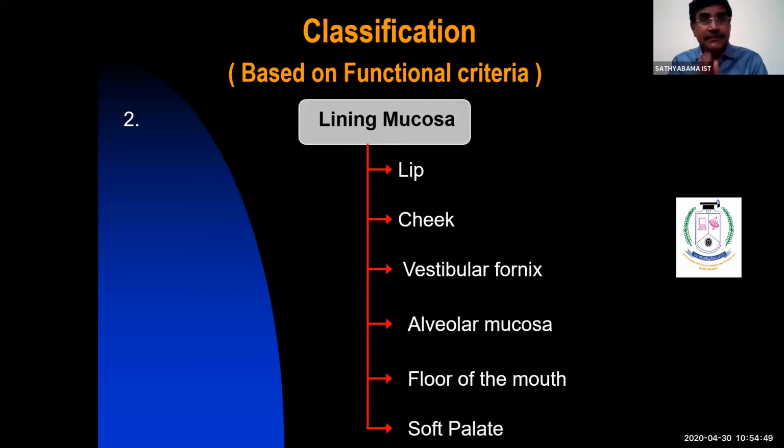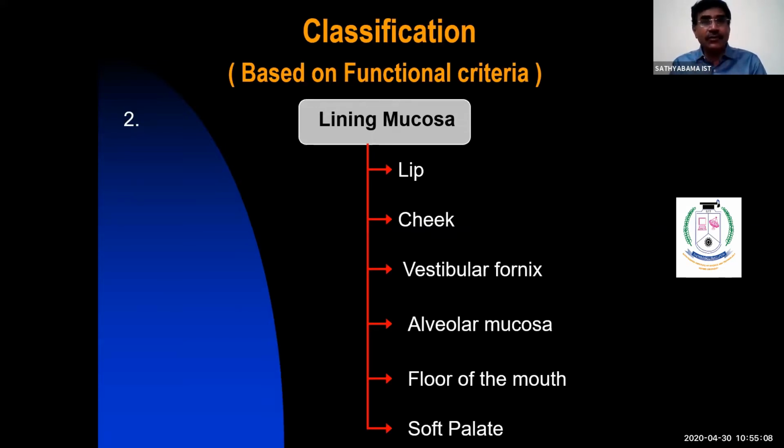Whereas masticating mucosa does not stretch. In the masticating mucosa, the epithelium and connective tissue are directly attached to the underlying bone. So the masticating mucosa, namely gingiva and hard palate, does not stretch. This area is exposed to more force.